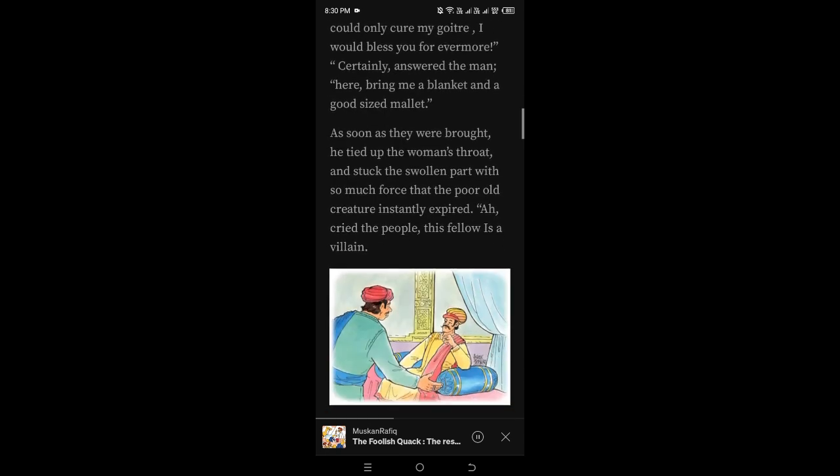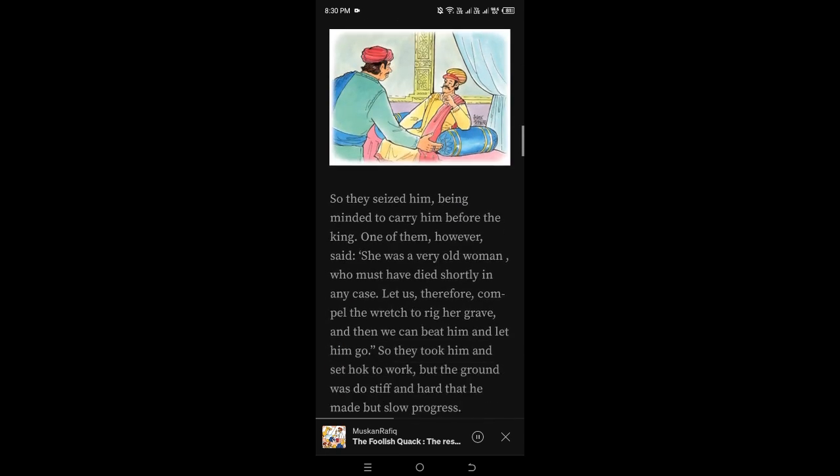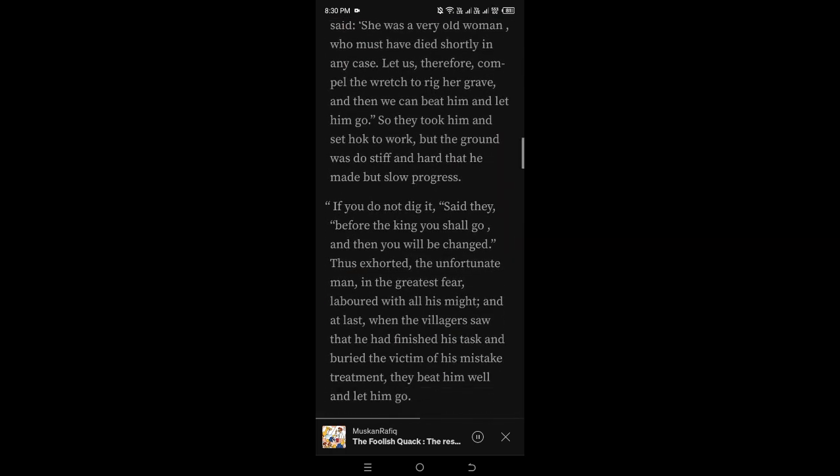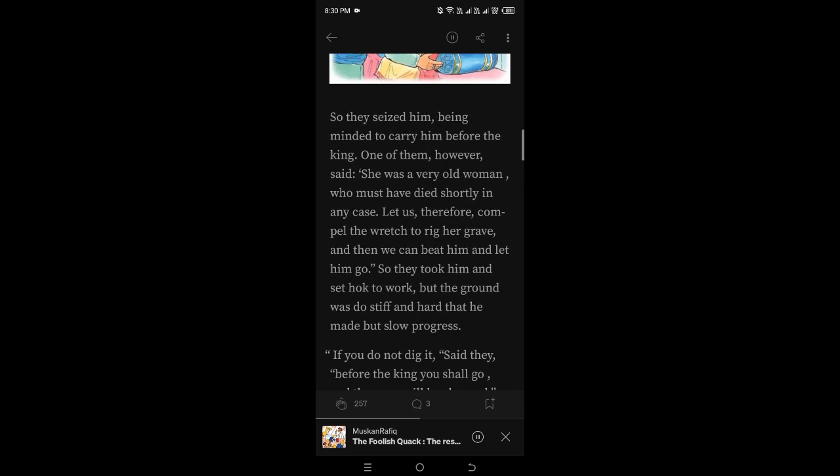"Certainly," answered the man, "here, bring me a blanket and a good-sized mallet." As soon as they were brought, he tied up the woman's throat, and struck the swollen part with so much force that the poor old creature instantly expired. "Ah!" cried the people, "this fellow is a villain." So they seized him, being minded to carry him before the king.